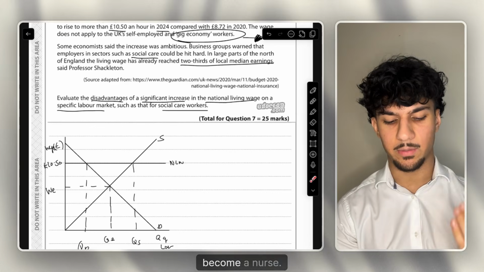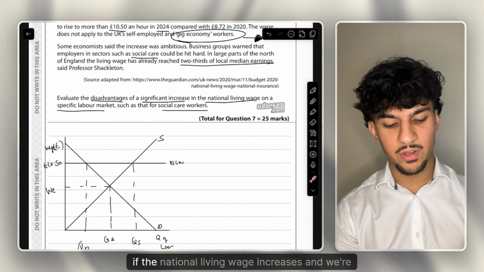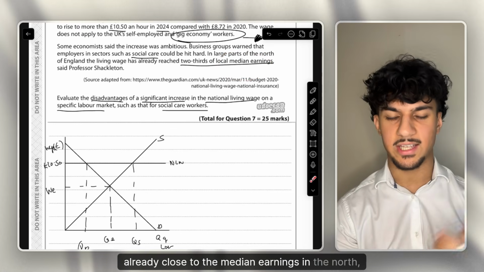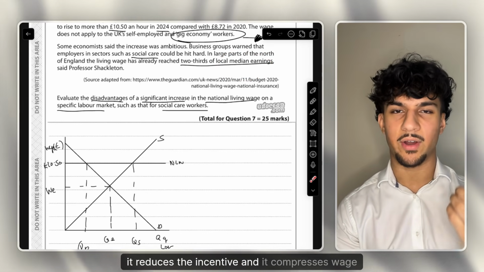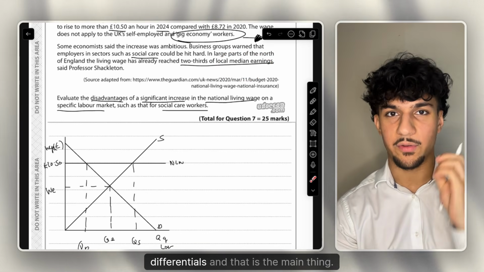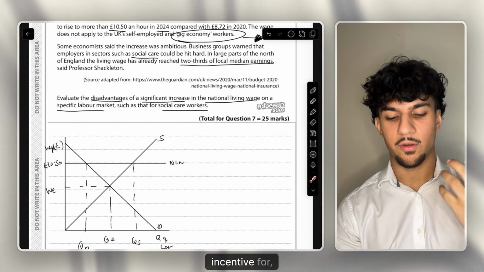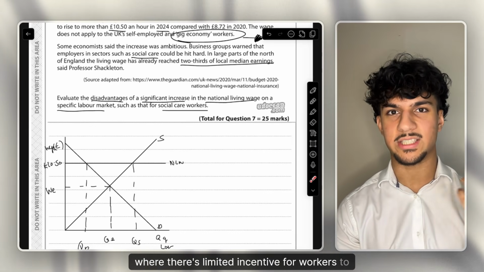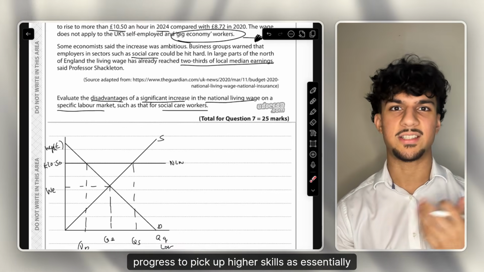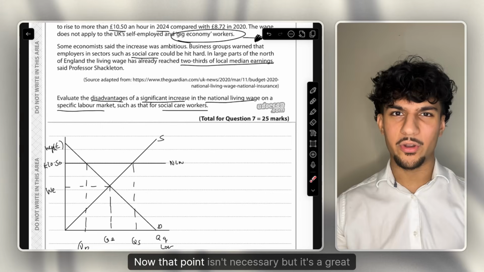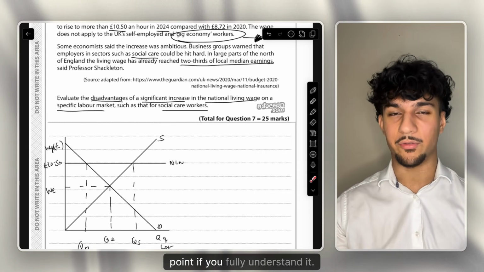For example, become a nurse, as if the national living wage increases and we're already close to the median earnings in the north, it reduces the incentive and it compresses wage differentials, and that is the main thing. And if you compress wage differentials, there's limited incentive for workers to progress, to pick up higher skills, as essentially they don't really need to, they're not making much less by being lower skilled. Now that point isn't necessary, but it's a great point if you fully understand it.